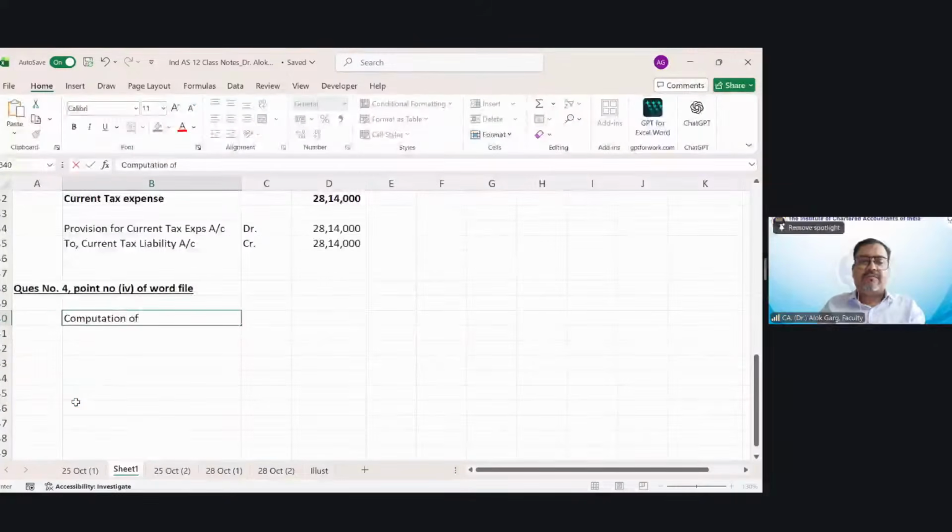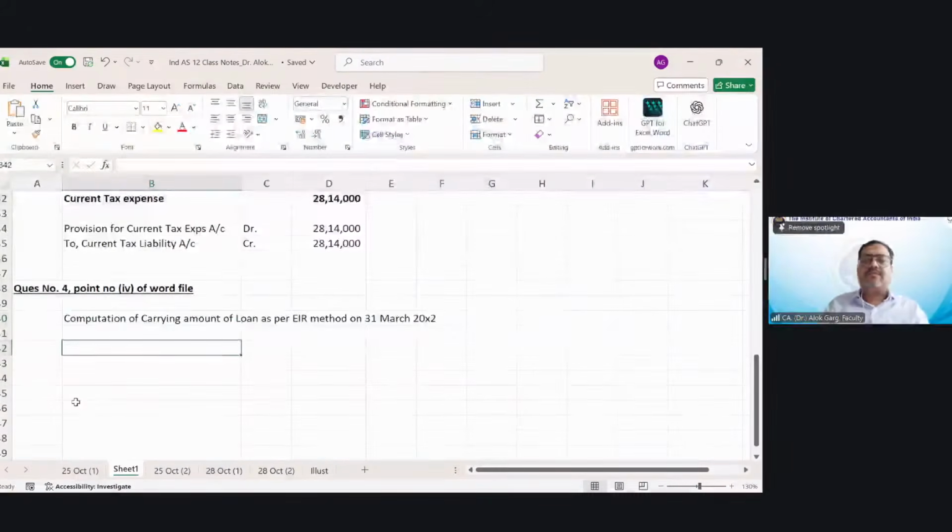Computation of the carrying amount of loan as per EIR method on 31st March 20X2.